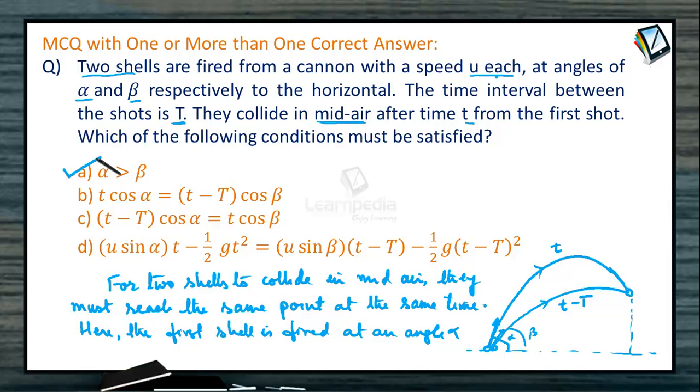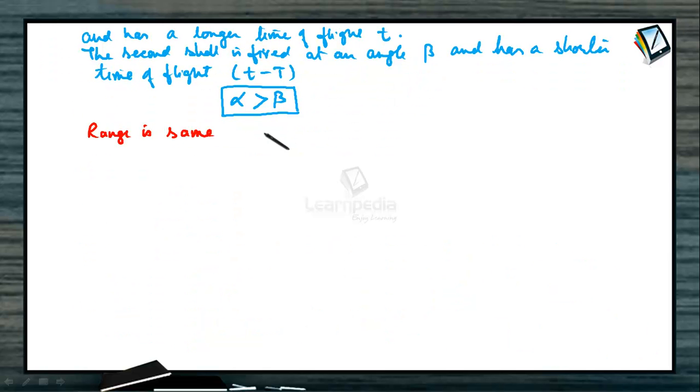Let us now look into the other conditions. The other condition is that the range must be the same, and also the vertical distance. I'll take the equations of x and y. Range is the same. So x for the first body is the horizontal component of velocity along the x-axis, u cos alpha, into the time taken. This is x1. Similarly, what is x2? Range for the second body is u cos beta into the time taken when they collide in mid-air, t minus capital T. Now, since range is the same, x1 should be equal to x2.